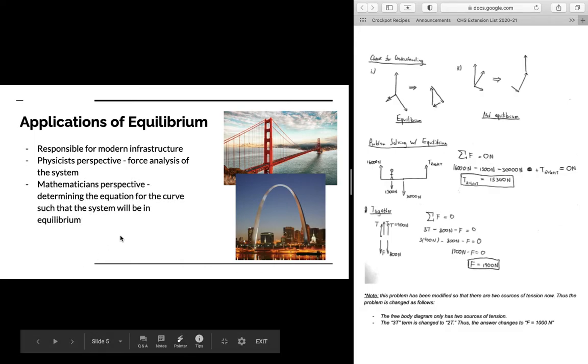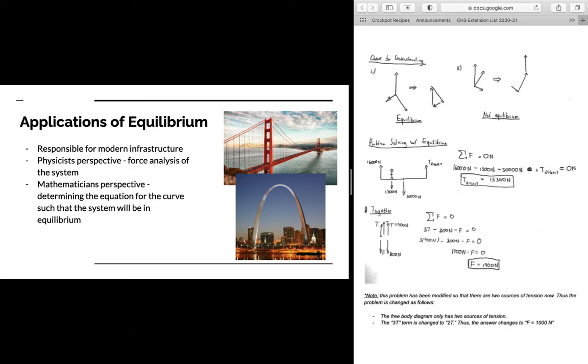From the mathematician's perspective, equilibrium is interesting because we take those forces in order to determine an equation so that our system will be in equilibrium, meaning that our system is stable. So like the St. Louis Arch, the shape of the St. Louis Arch is actually what we call an inverted catenary curve, so it has a specific mathematical function that it takes the shape of.